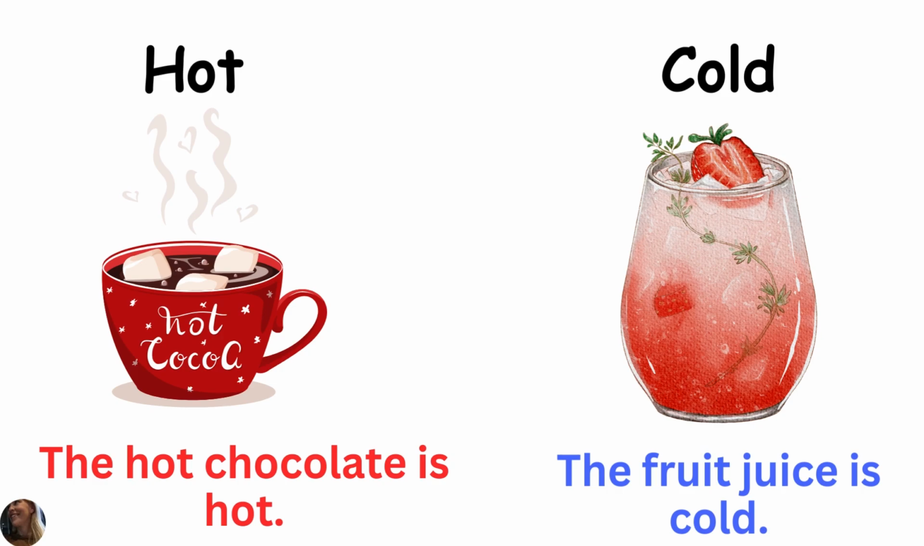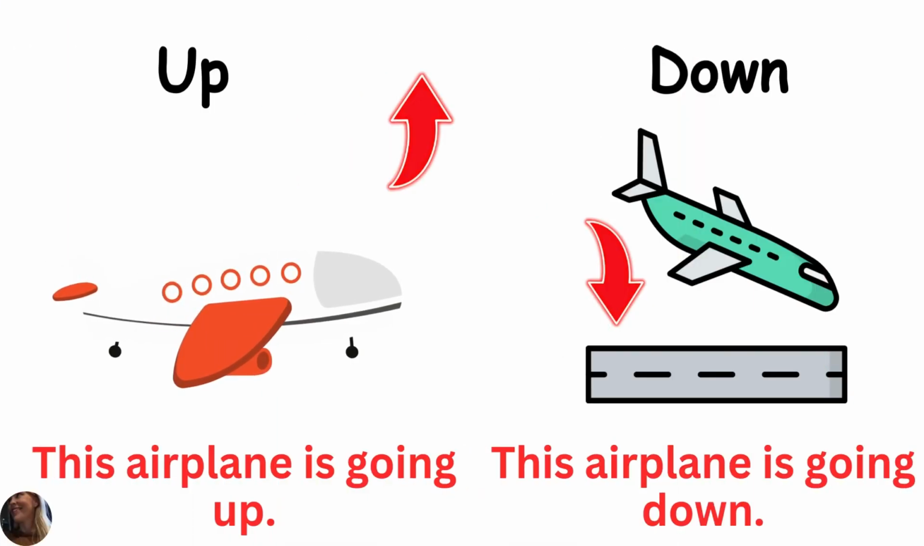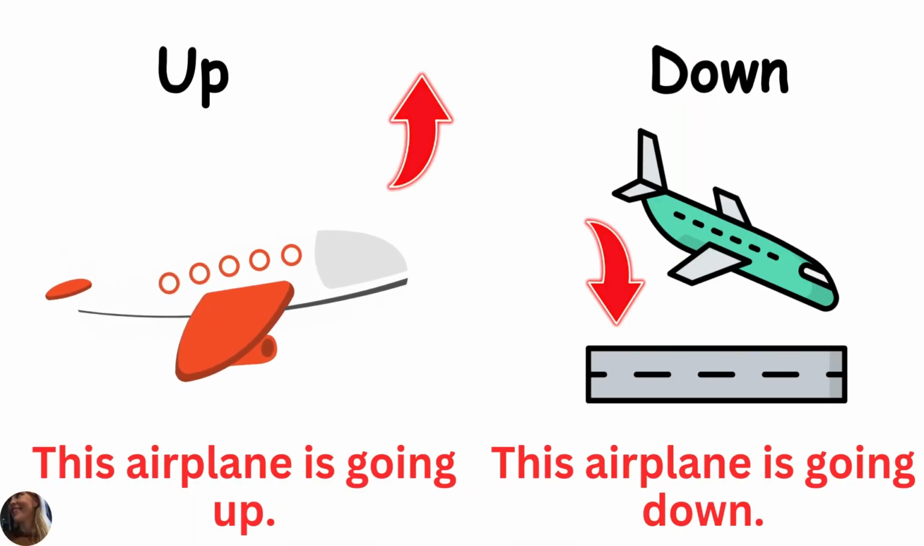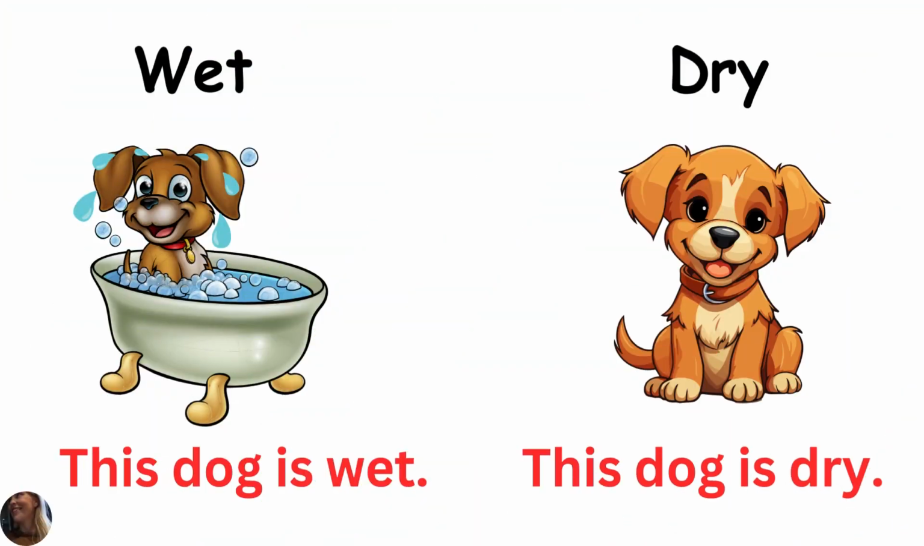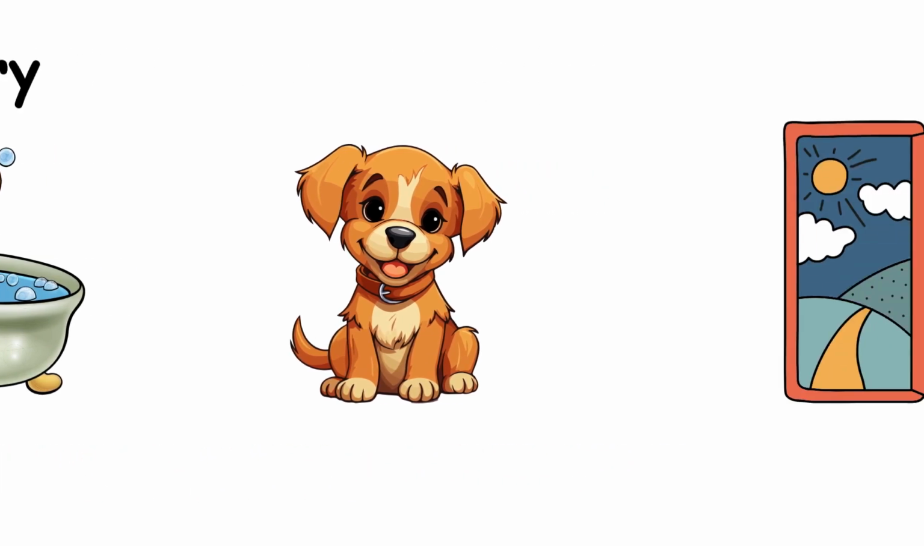Hot, cold. Up, down. This airplane is going up. This airplane is going down. Up, down. Wet, dry. This dog is wet. This dog is dry. Wet, dry.